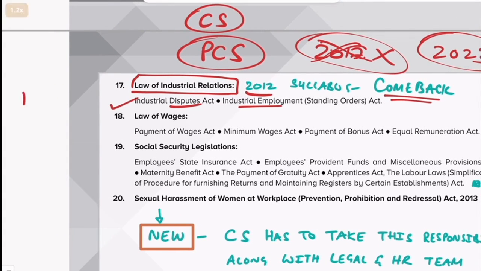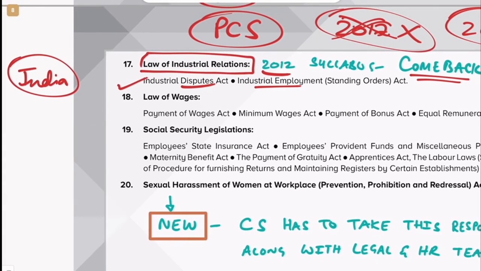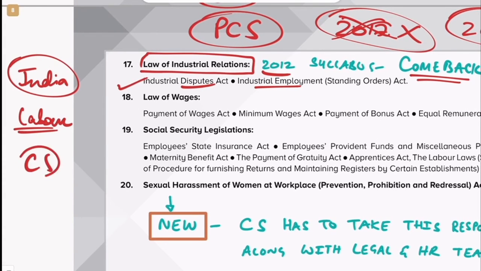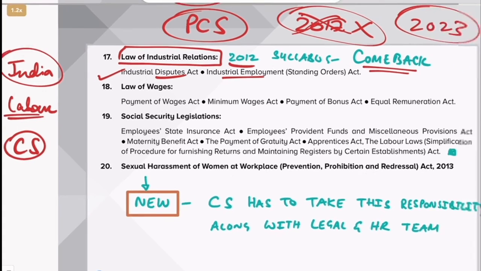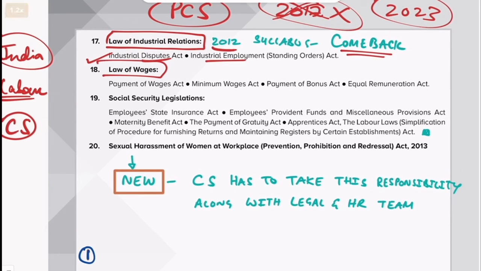As I told you, India is set to become a manufacturing hub. So once there is manufacturing, there are a lot of labor related compliance issues. So CS can be an expert in that field. That is why this is there. Very, very good. Law of wages, which is again making a comeback. Then social security legislation, again it is making a comeback from 2012.